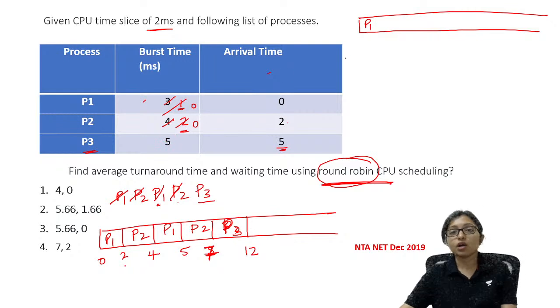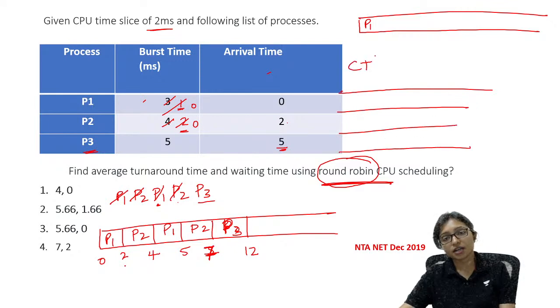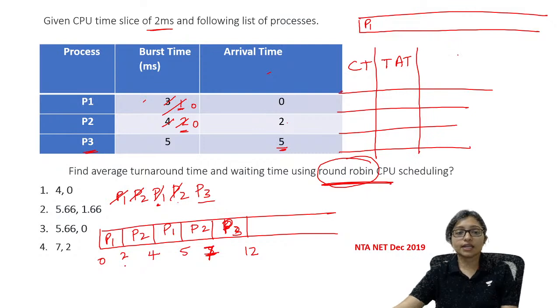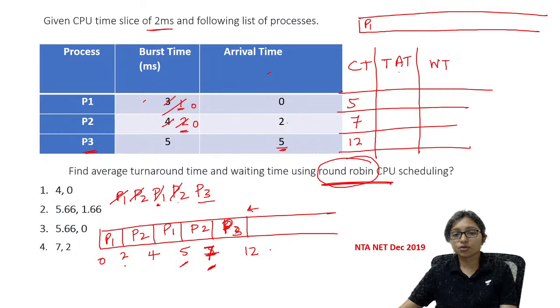Right. So now your arrival time is done. So it is correct Gantt chart. As per the Gantt chart, this will be the Gantt chart. Now we have to do the completion time, turnaround time and the waiting time, because it is asking you turnaround time and waiting time. So completion time of P3 is 12 here. P2 is 7. P2 completed at 7. P1 completed at 5. Turnaround time is, what is turnaround time?